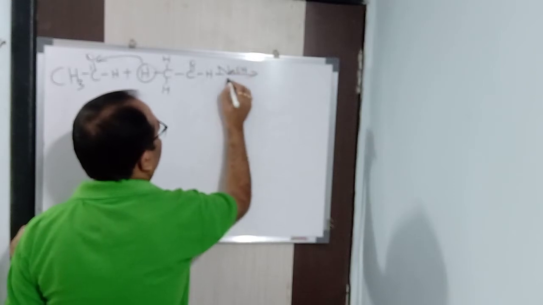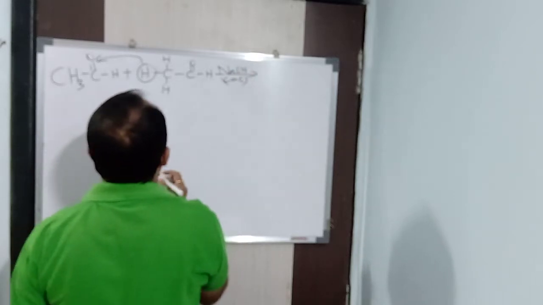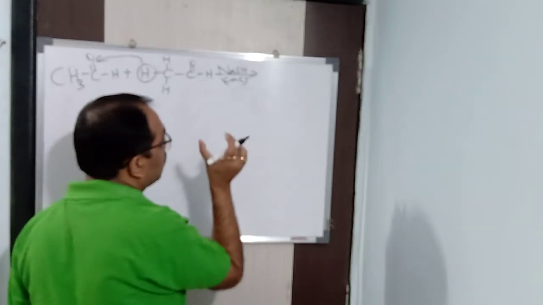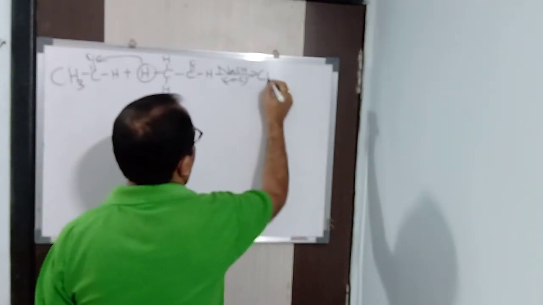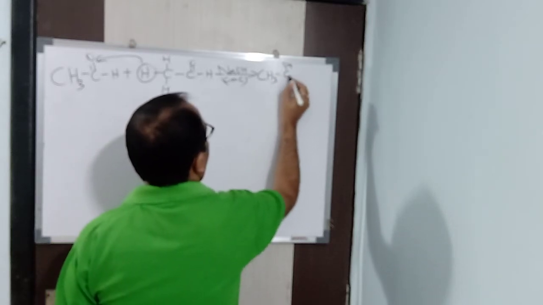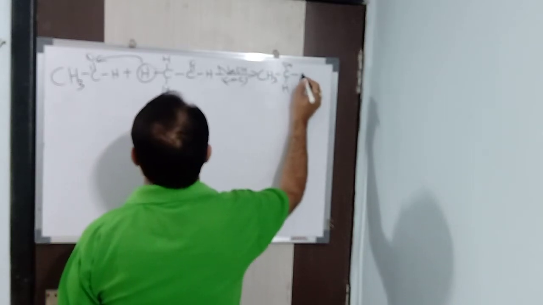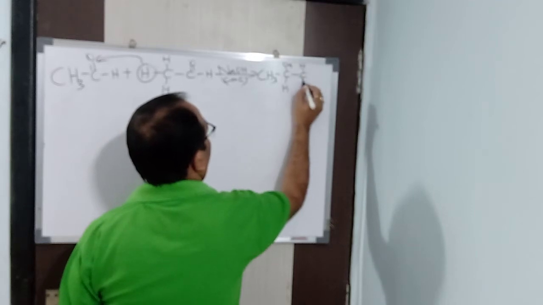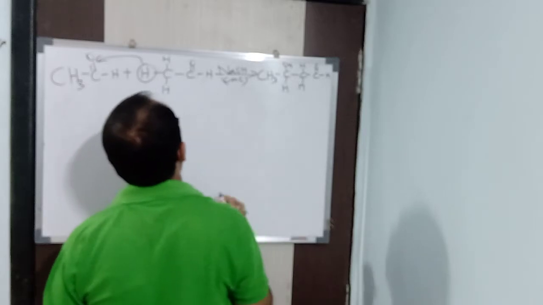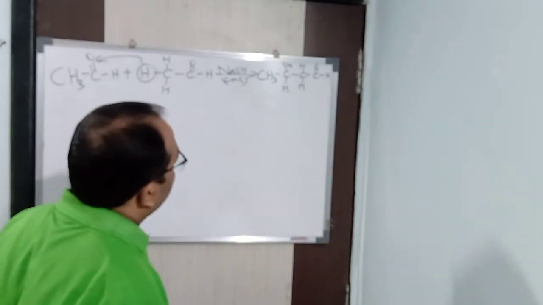NaOH I will take, but it should be concentrated alkali. For that reason, the condensed product which is being formed is unstable in nature. It is not stable, it is unstable in nature. So that will be CH3CHOH, CH2 and CHO. Alright, the product is unstable in nature. What is the condensed product?